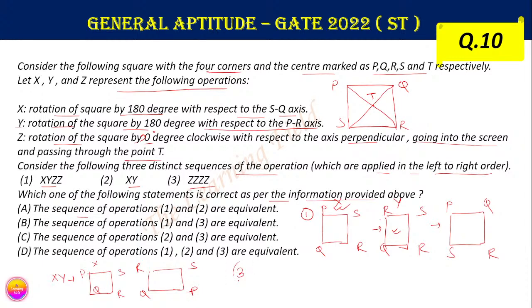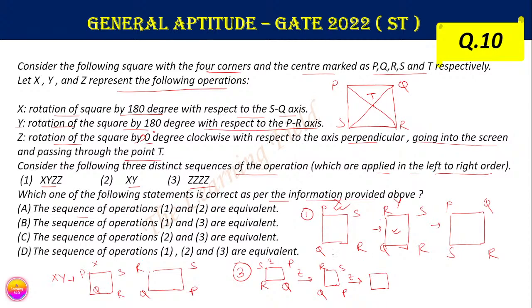Now we apply the third condition, Z, Z, Z, Z. After applying the first Z, we get P, S, R, Q. After the second Z we get S, R, Q, P. Then again Z, each is a 90 degree rotation.